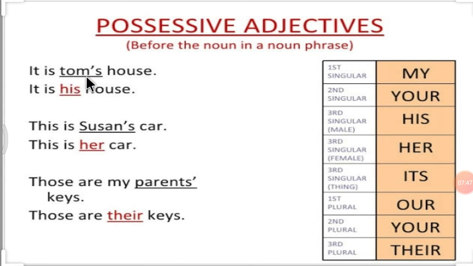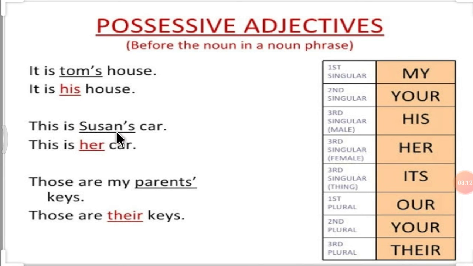Let's see some examples here. It is Tom's house. So here, Tom is a boy. For a male person, for a boy, what can we use? His. It is his house.